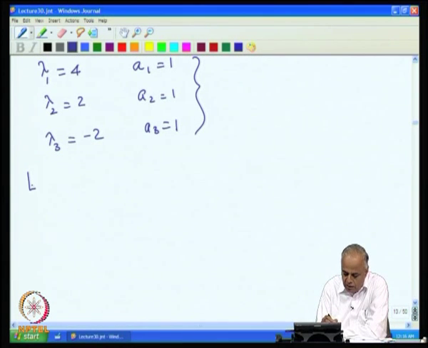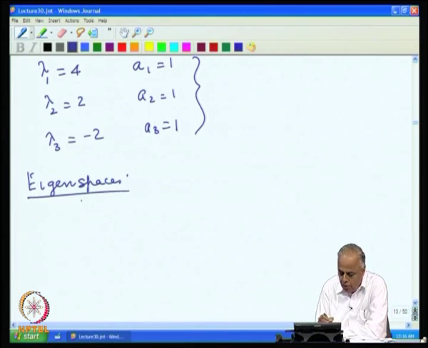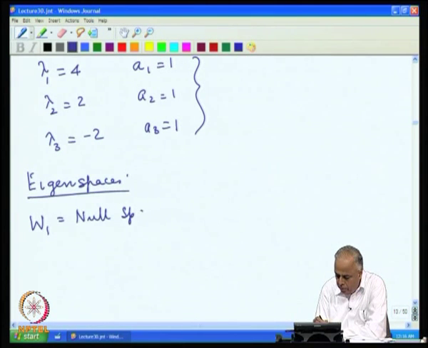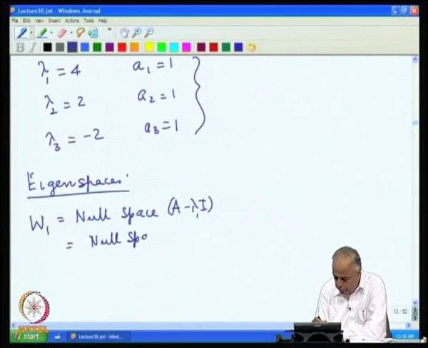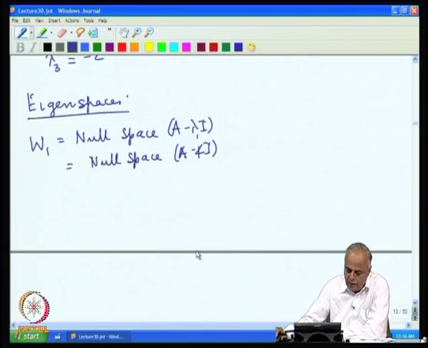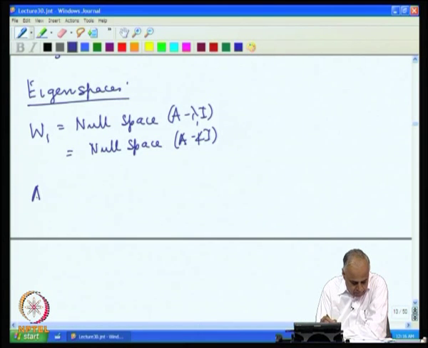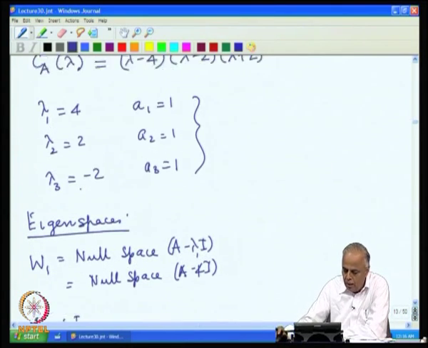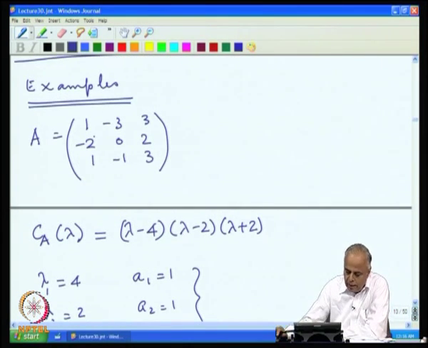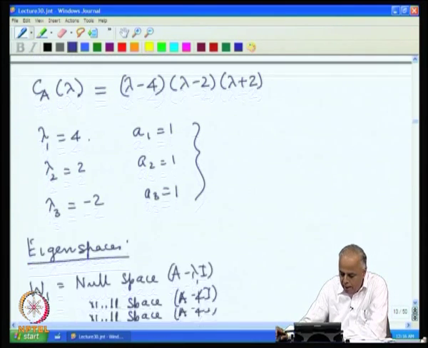Now, what are the eigenspaces? The first one, W1, is the null space of A minus lambda 1 I, which is the null space of A minus 4 I. Let us find this out. What is A minus 4 I? From the matrix A, in the diagonal we have to subtract 4.